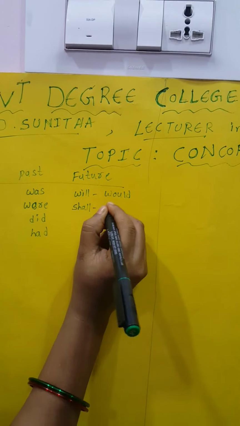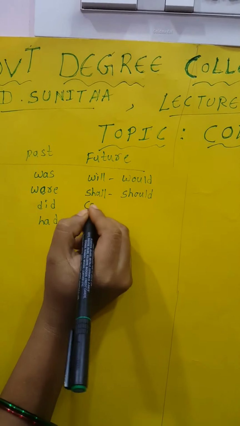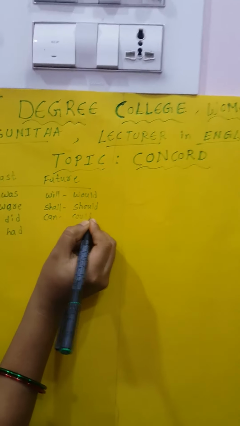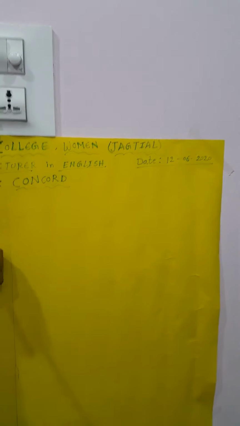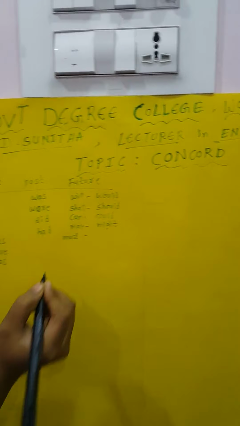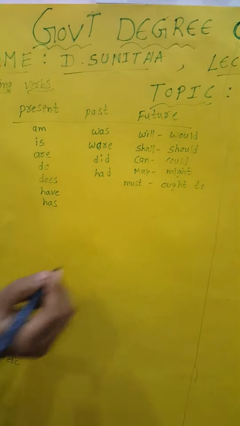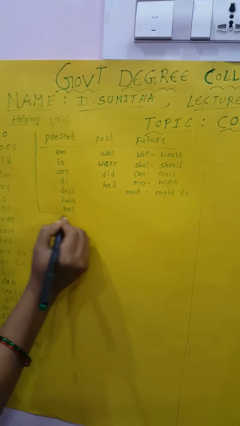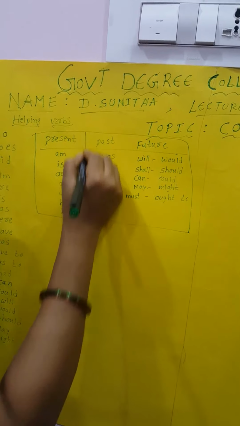And the future: shall, should, can, could, may, might, must, ought to. These are all called the future form of the helping verbs. Now we can see this box of the helping verbs: present, past and future.